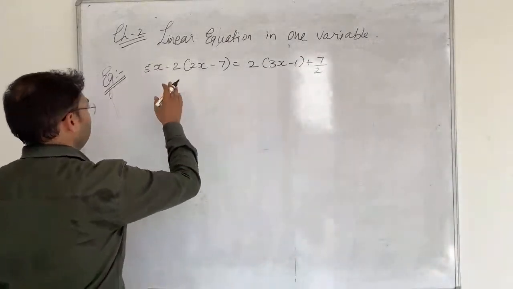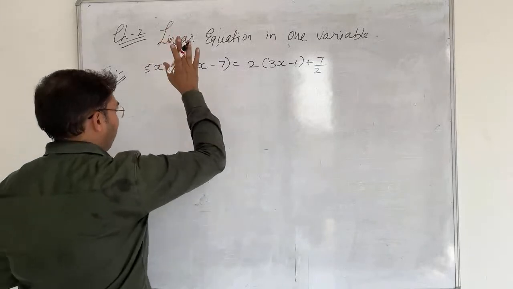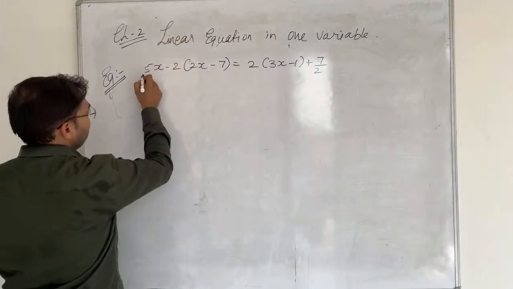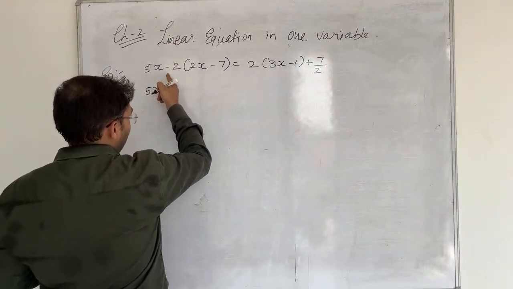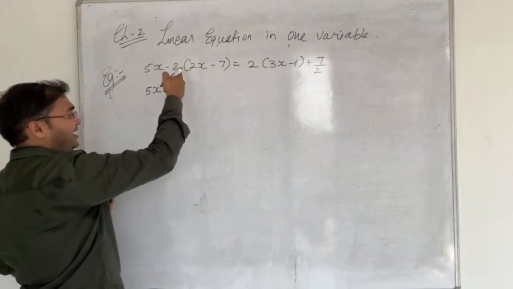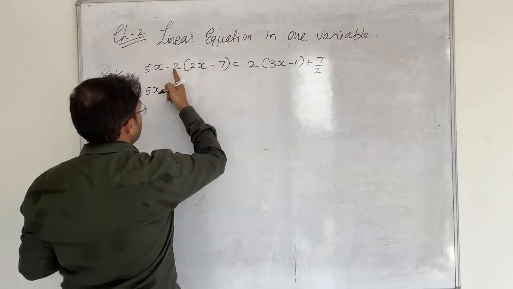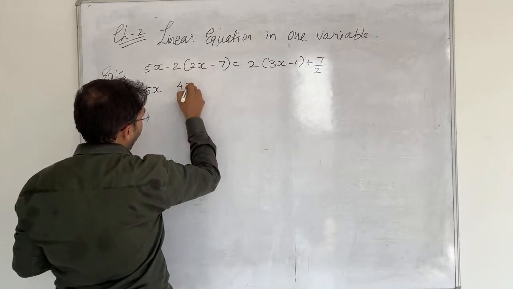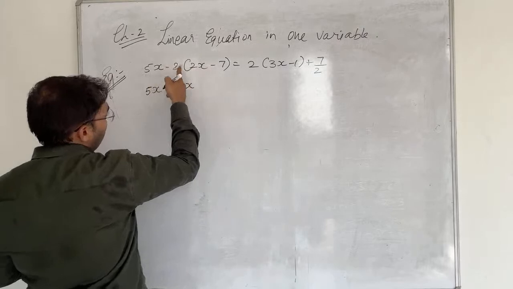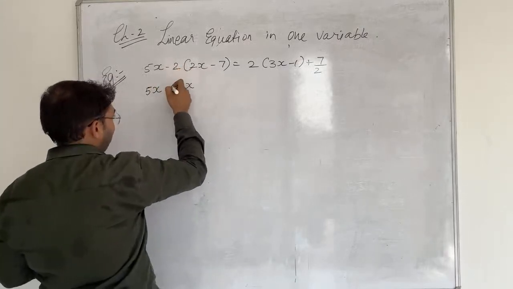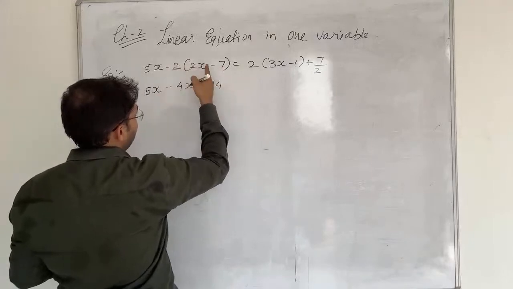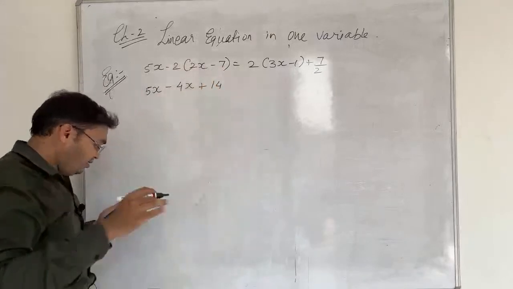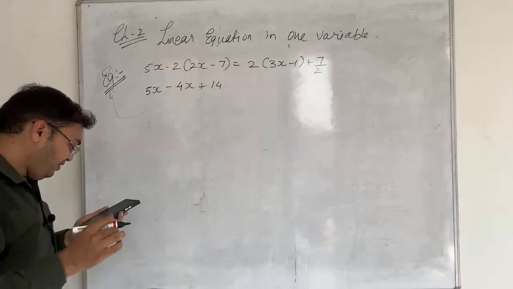Okay, let's move. This is the last example of our chapter 2. So here this 5x will become as it is. This -2 is going to be used as a distributive property. So 2 2s are 4x, -2 plus 2, minus plus minus 2 7s are 14, minus minus plus. Be very careful. Be very careful.